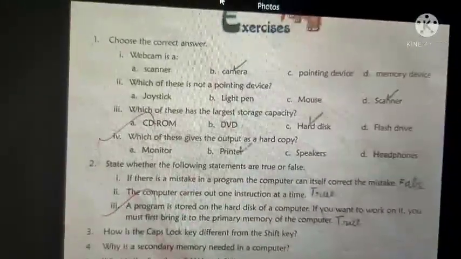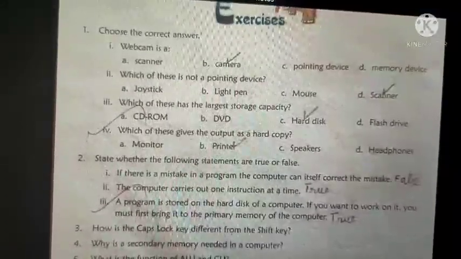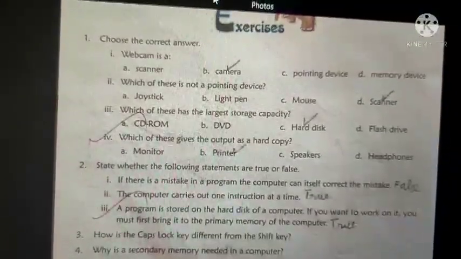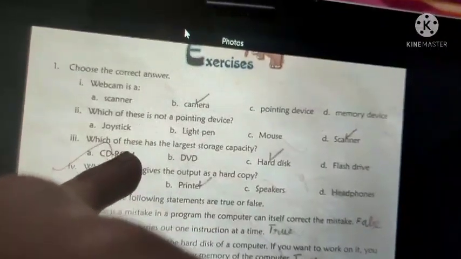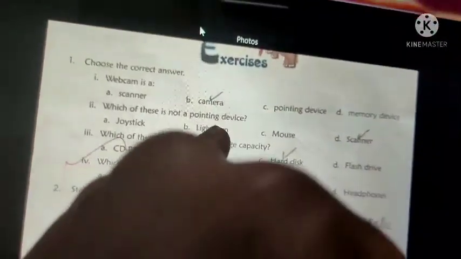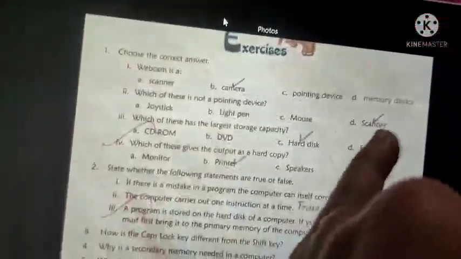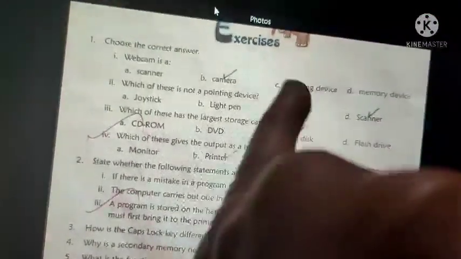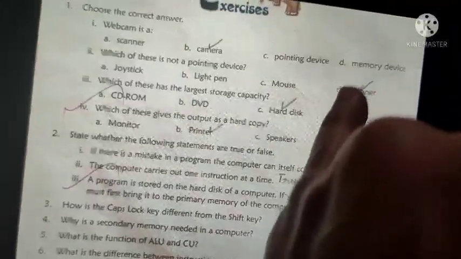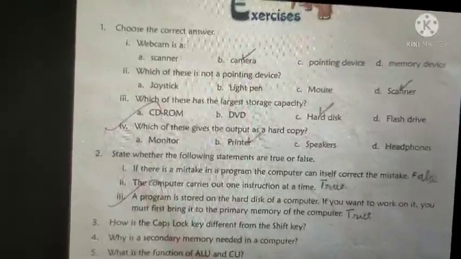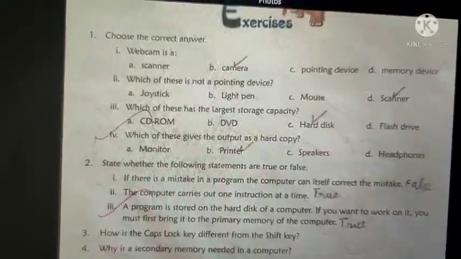Which of these is not a pointing device? Joystick, light pen, mouse, scanner. Joystick is a pointing device, because if you move the joystick, the concerned character will move. Light pen is also a pointing device, by touching that you point out something. Mouse, you know the mouse pointer, is also a pointing device. So scanner is not a pointing device. Option D.